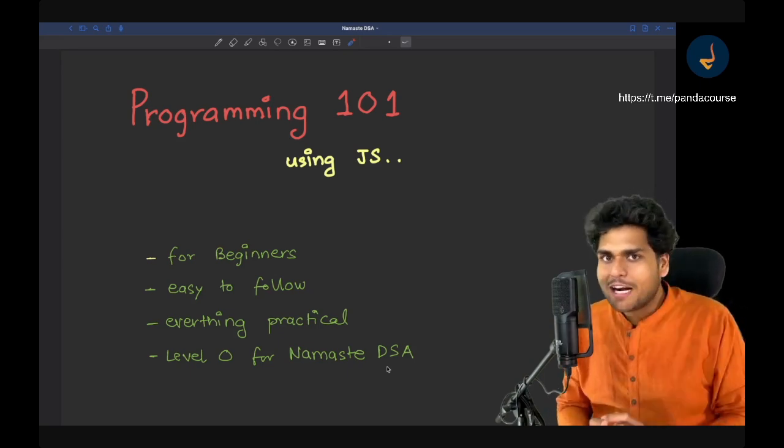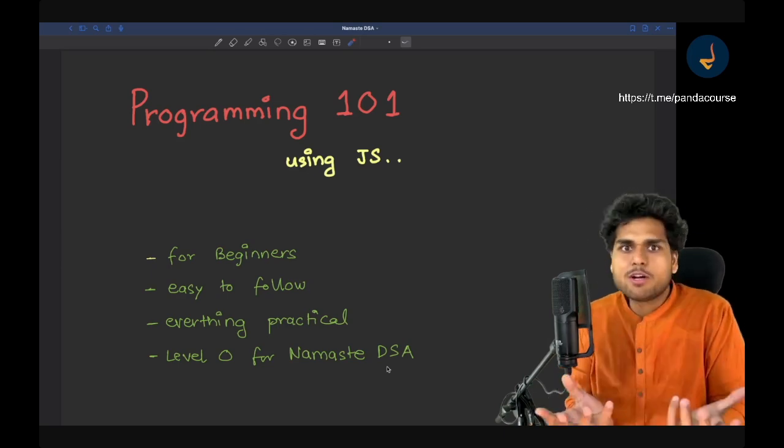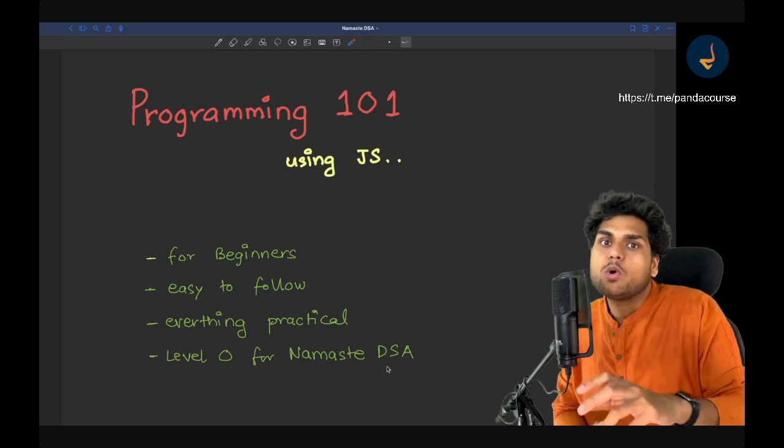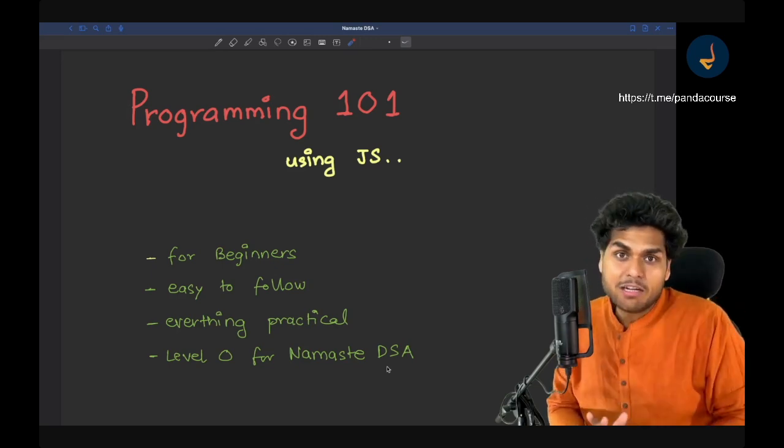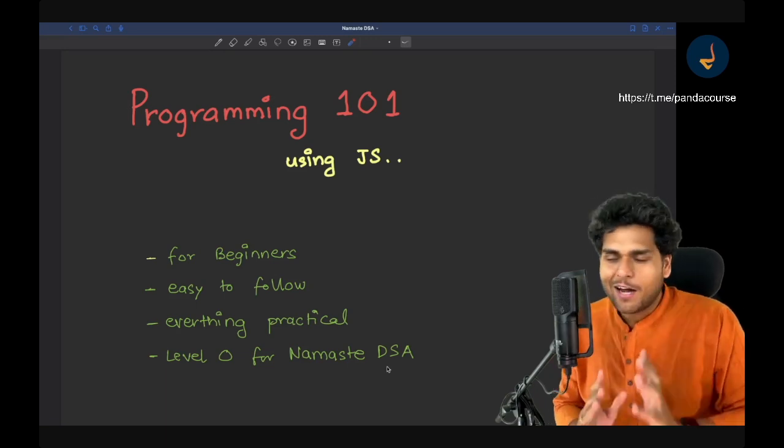And if you want to start, if you want to learn coding, then you are at the right place. If you are, suppose, a college student who has never coded or who has become frustrated when trying to learn coding from other tutorials, right? You are at the right place, because I am going to start your coding journey today, and you will be able to write code properly after watching this tutorial.